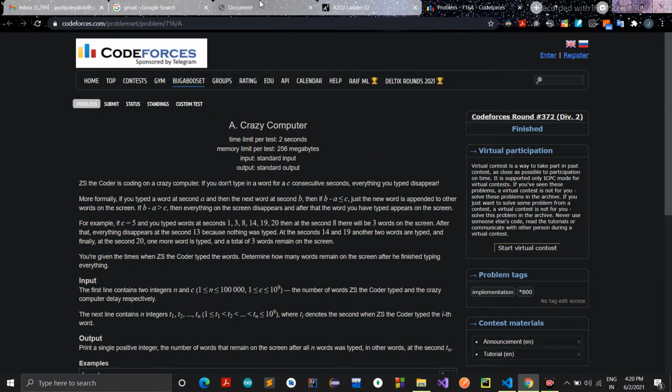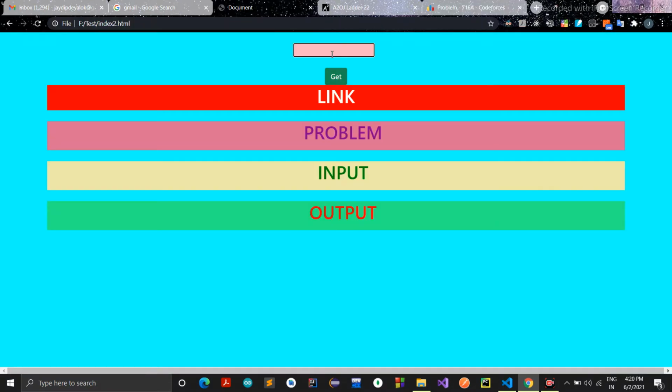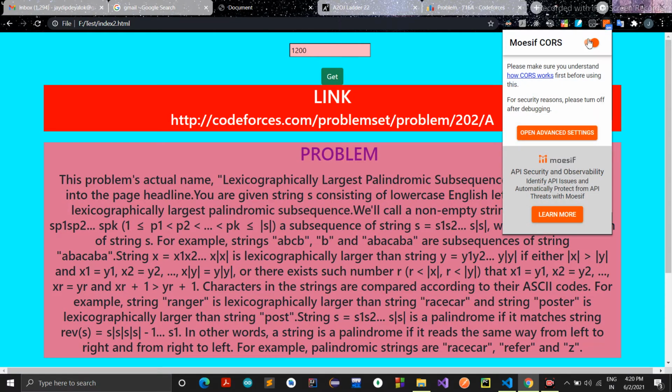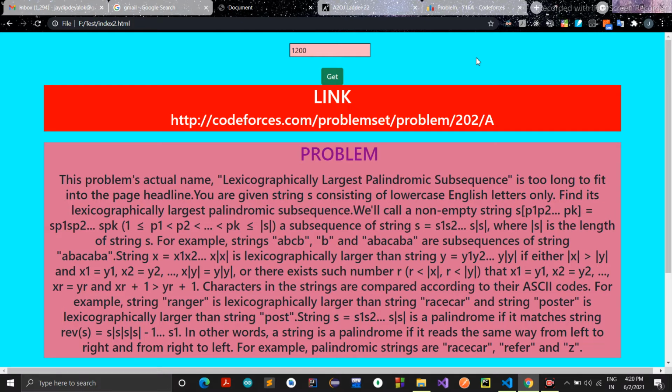So let us see. Suppose I give the rating of 1200 and get the problem. And one thing before it: you need to install this Moesif CORS extension for Google Chrome, otherwise it may give you a CORS error. So it needs to be installed on Chrome.